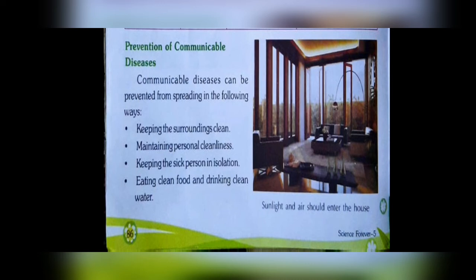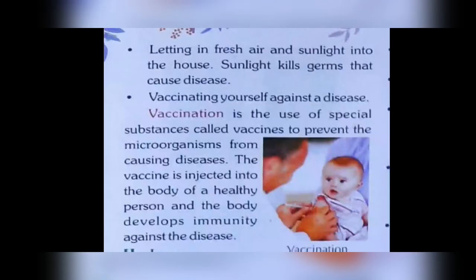How we can prevent ourselves from communicable diseases. Communicable diseases can be prevented by keeping the surroundings clean. First of all, we have to clean all our surroundings and maintain personal hygiene, personal cleanliness. How can we maintain it? By taking a bath daily, by combing our hair daily, by washing our hands before and after meals, by brushing twice daily. These are some good habits that we should follow to keep our personal cleanliness.